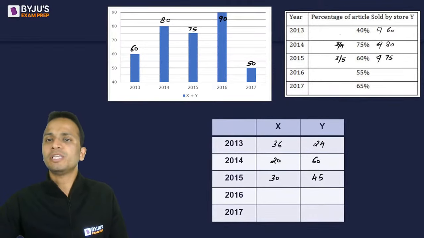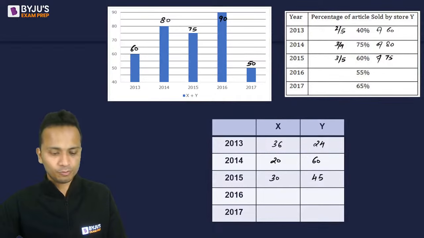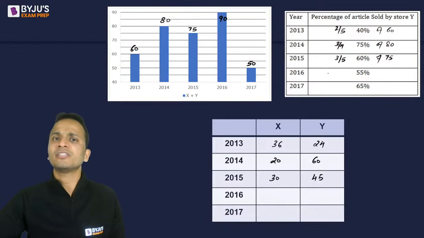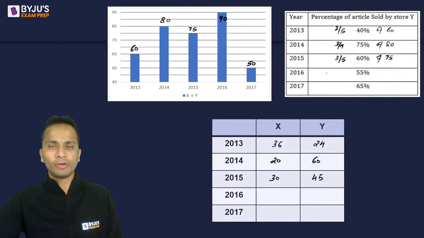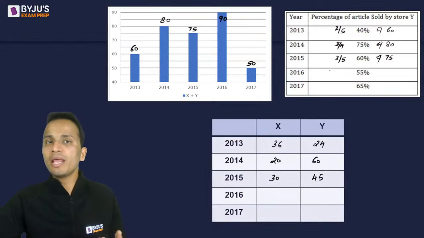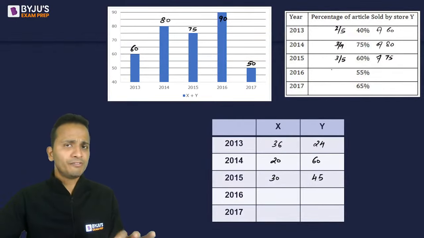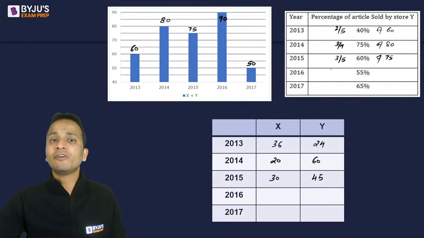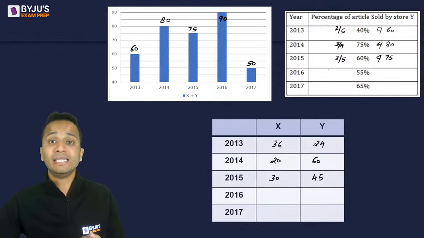Similarly, 40 percentage you can also write as 2 by 5. Right? So if you are converting these numbers in terms of fractions, it will be beneficial for you. Okay, percentage equivalence of fractions or fractional equivalence of percentages. If you spend a few hours on practicing these, then it will save plenty of your time in the examination.